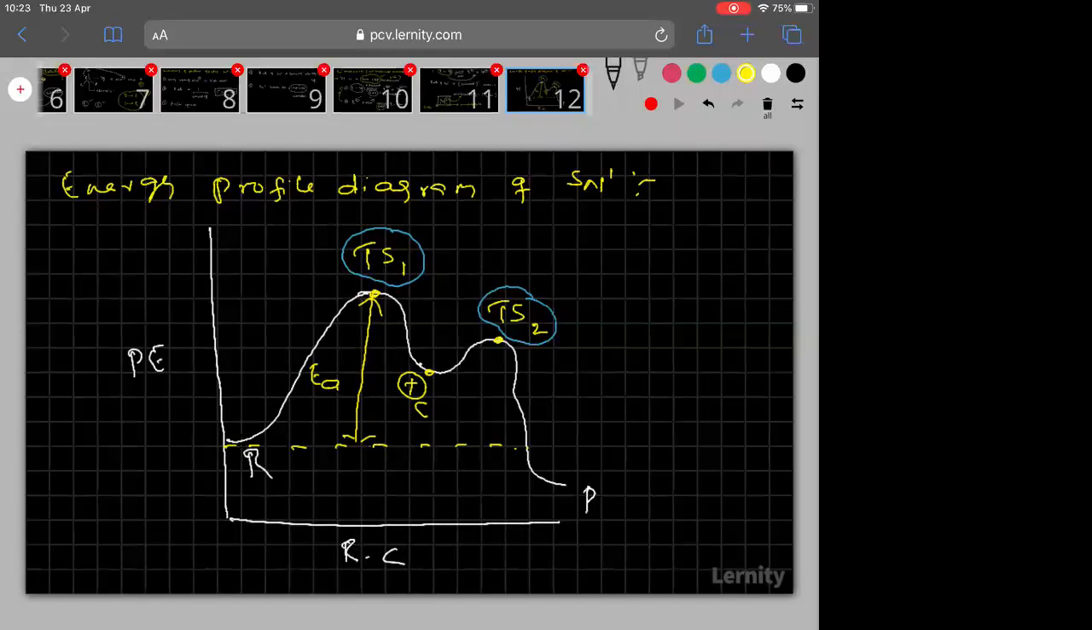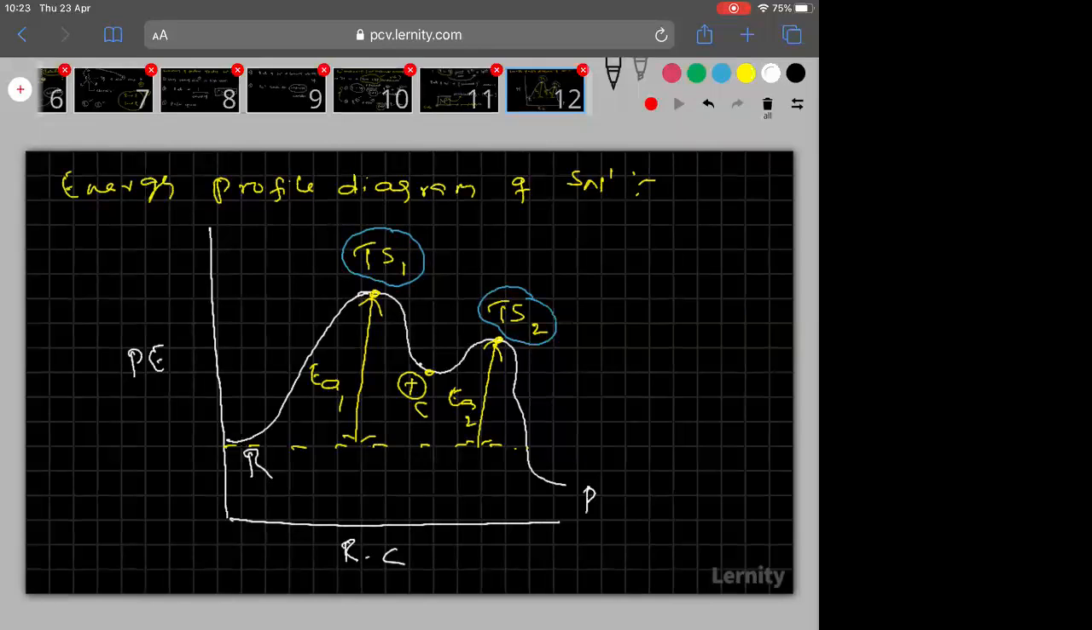Clear, everyone? So now you see, this is also called the activation energy. This is activation energy 1, this is activation energy 2. Once again, I am telling you, activation energy you are going to study in the chemical kinetics chapter. Followed everyone?